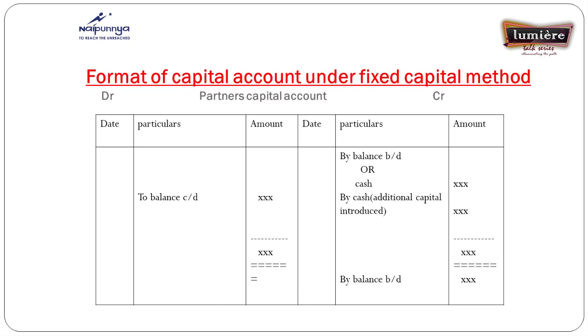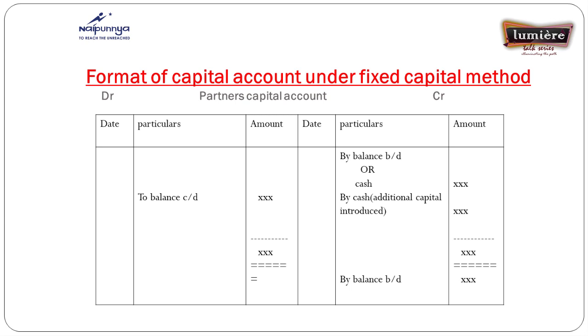Now I give the format of the capital account under the fixed capital method. You see the slide, partner's capital account. In the capital account I record only the opening balance or capital contributed by the partner, that is by cash, and any additional capital introduced by cash. Only these two items are recorded in the capital account. So capital is fixed in nature from year to year.